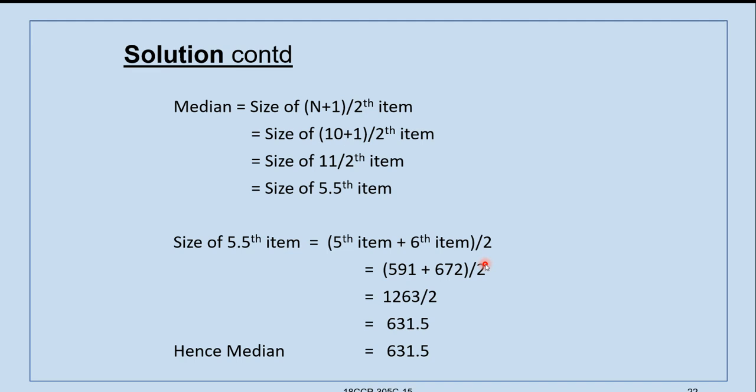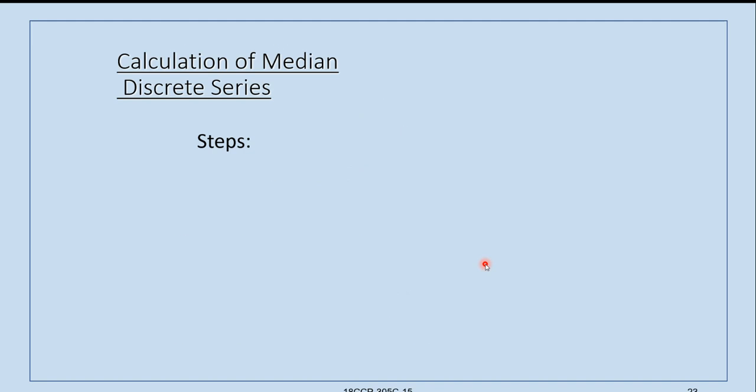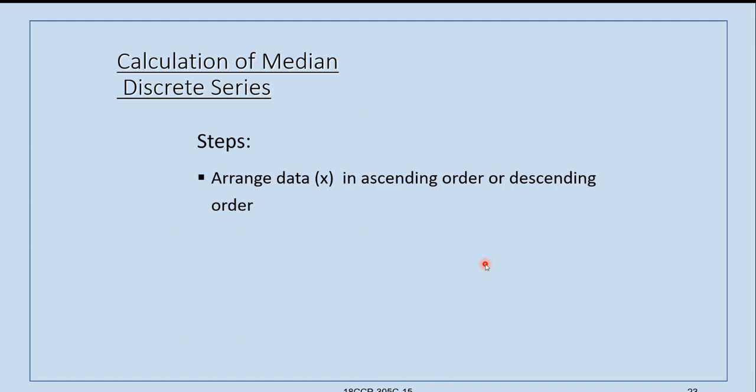And you compare whether this arithmetic mean is same as median, because as per the definitions the value should be same, right? Now we will see the calculation of median in discrete series.